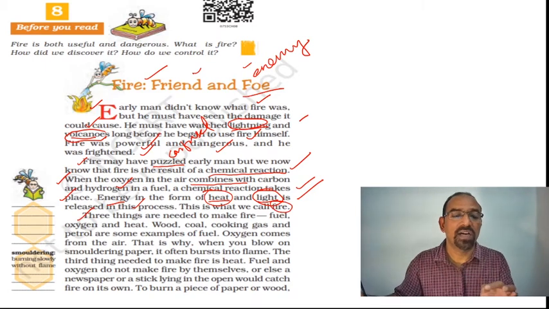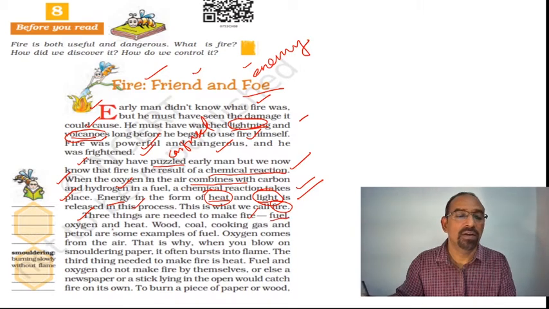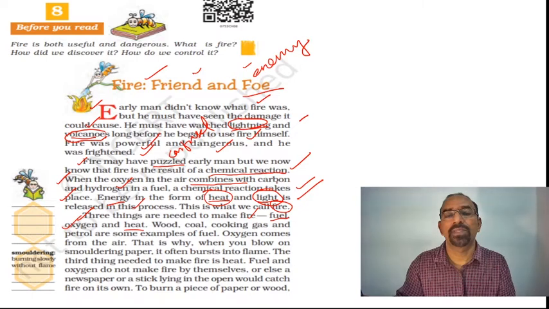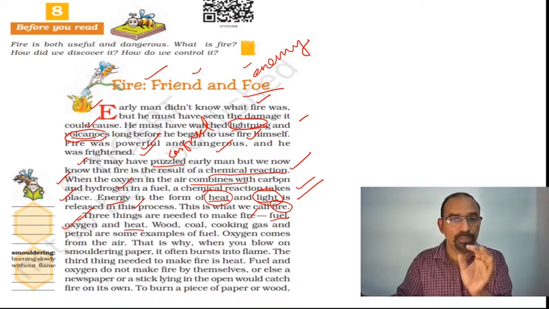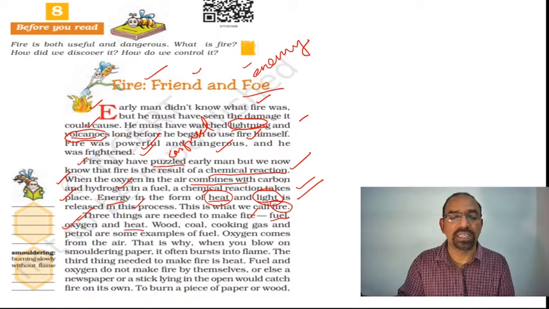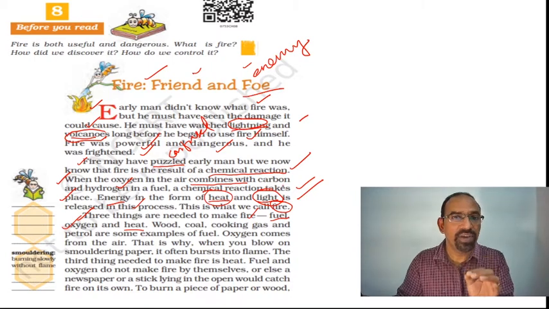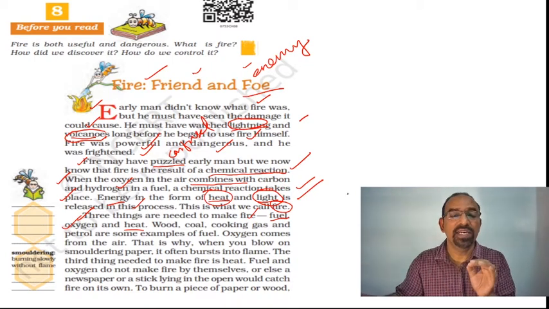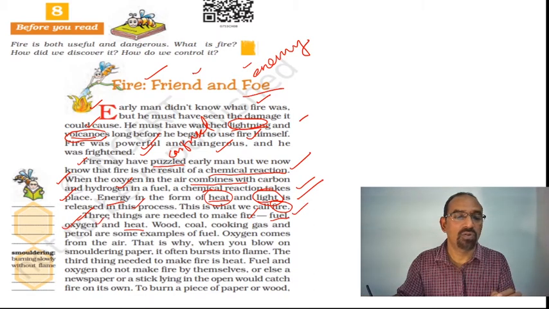Three things are needed to make fire: fuel, oxygen and heat. So the basic knowledge about fire is, to create a fire we need three things. One is fuel, next oxygen, and the third element is heat.